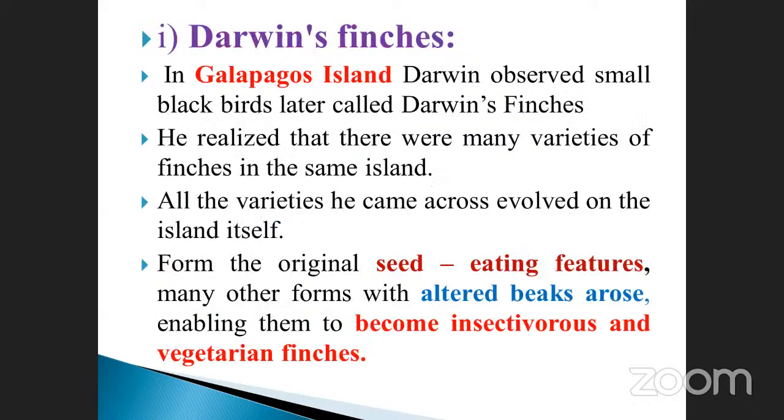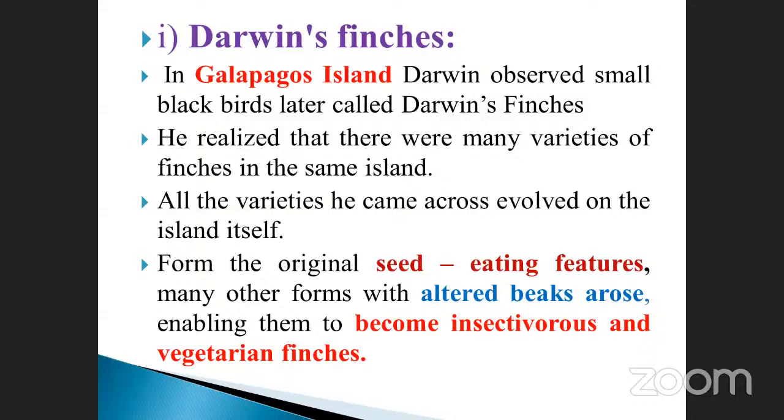So what is meant by Darwin's finches? On the Galapagos Island, Darwin observed small black birds, later called Darwin's finches. Why are they called Darwin's finches? They were identified by the scientist Darwin. That's why they were given the name Darwin's finches.